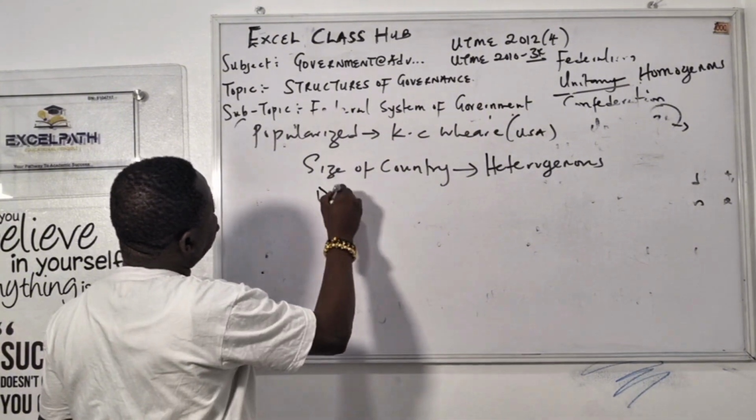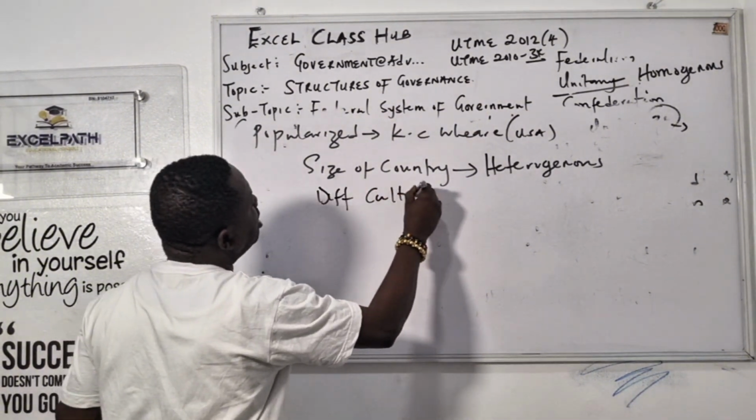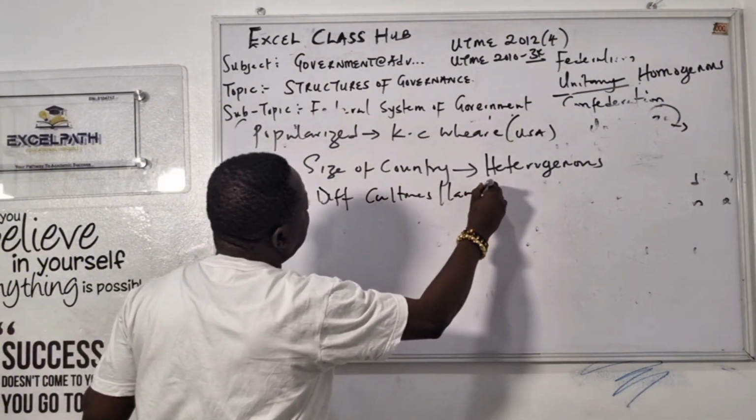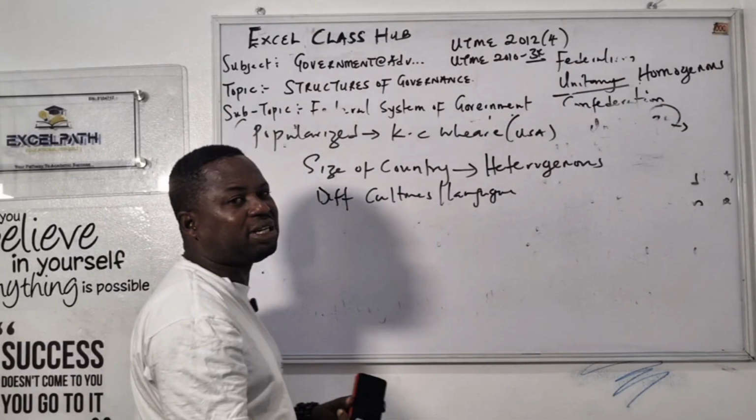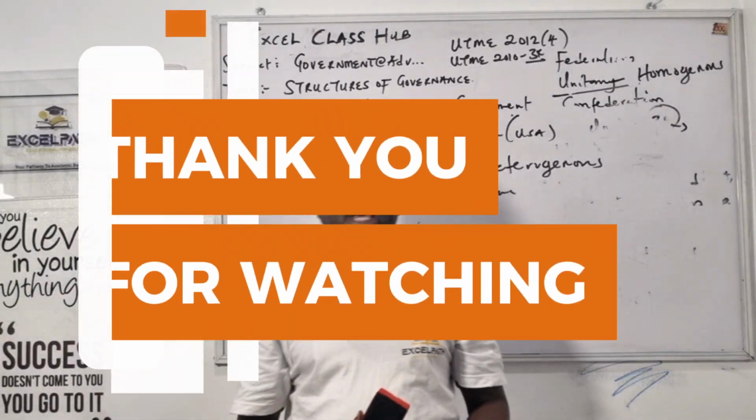And different cultures and languages. For example, in Nigeria now, how many cultures do we have? We have more than 52 cultures in Nigeria. Students, I believe you understand.